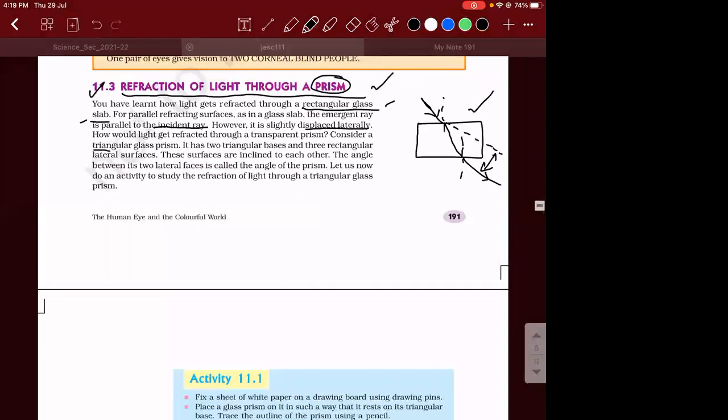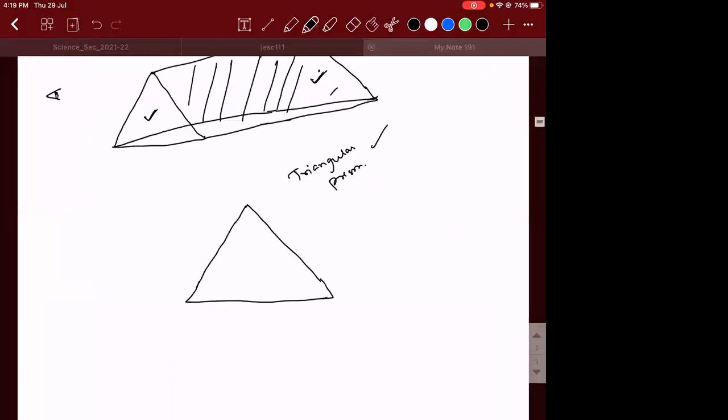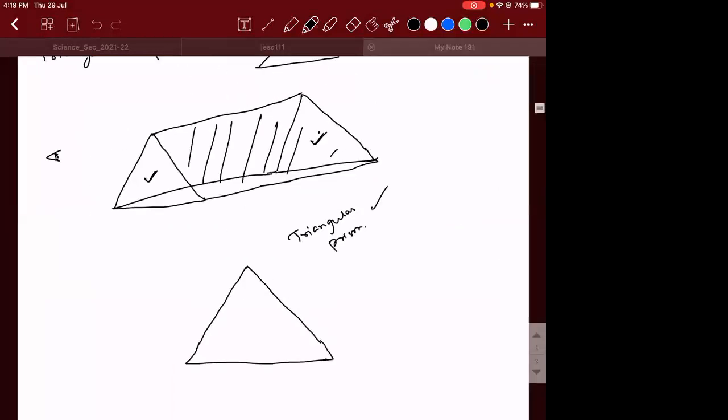Consider a triangular glass prism. It has 2 triangular bases and 3 rectangular lateral surfaces. So I told you, right? It has 2 triangular bases. There's one triangular base, there's another triangular base. And it has 3 rectangular surfaces. Guys, are you able to visualize it? Yes, sir.